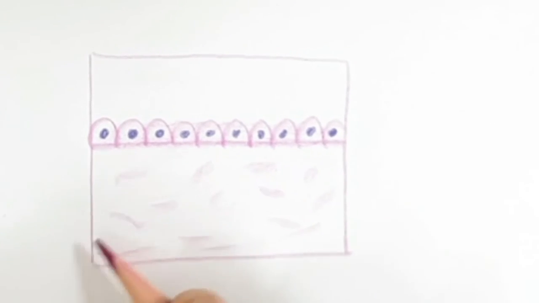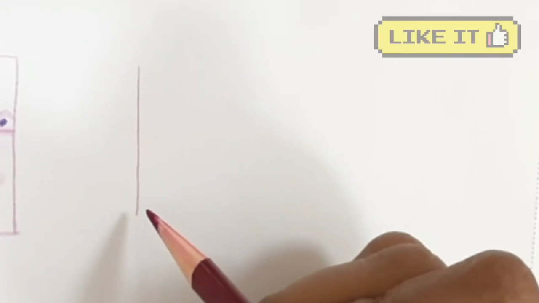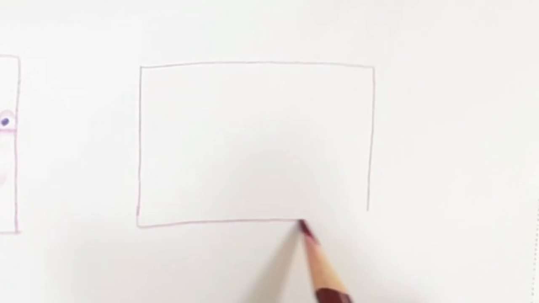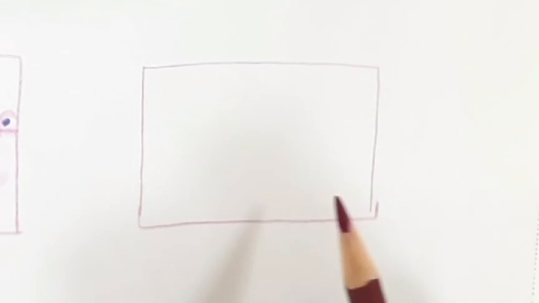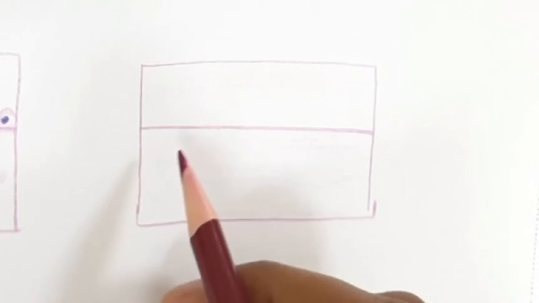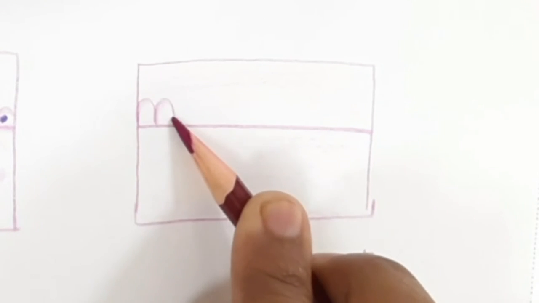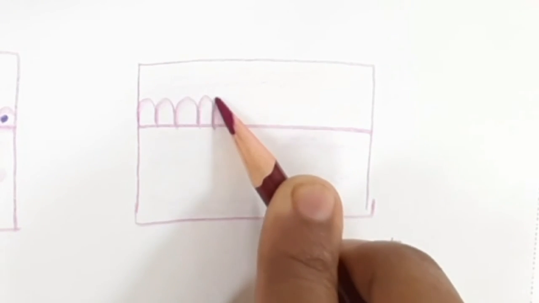It is located in the thyroid follicle, small ducts of exocrine glands, the covering of the ovary, the choroid plexus, the inner lens of the eyeball, the pigmented cell layer of the retina, the duct of the Bartholin gland and tubular glands, and tubules in the kidney. Now the simple columnar epithelium: when the height of the cell is more than the width, it is known as simple columnar epithelium.